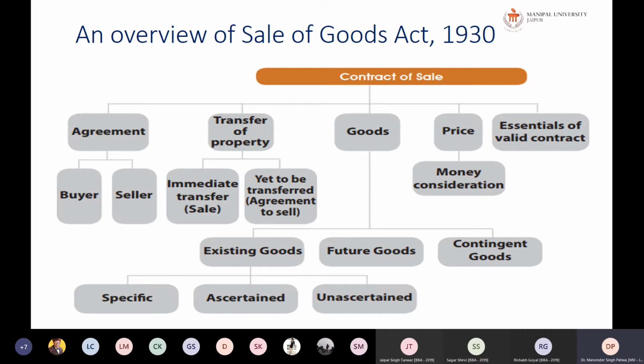Further, the goods can be existing goods, future goods, or contingent goods. Existing goods are the goods which exist at the time of formation of the contract, whereas future goods and contingent goods are those goods which are not there at the time of the contract, but will arrive in the future, or arrive because of the happening of a certain event. Existing goods can be specific, ascertained, or unascertained. So this is all about the contract of sale, which we will be dealing with in this particular session.